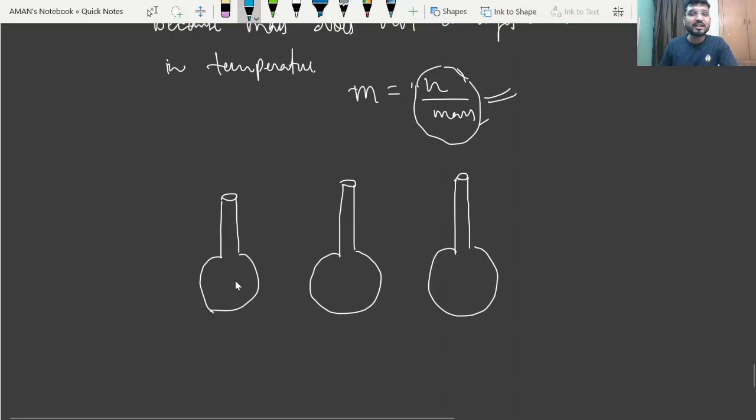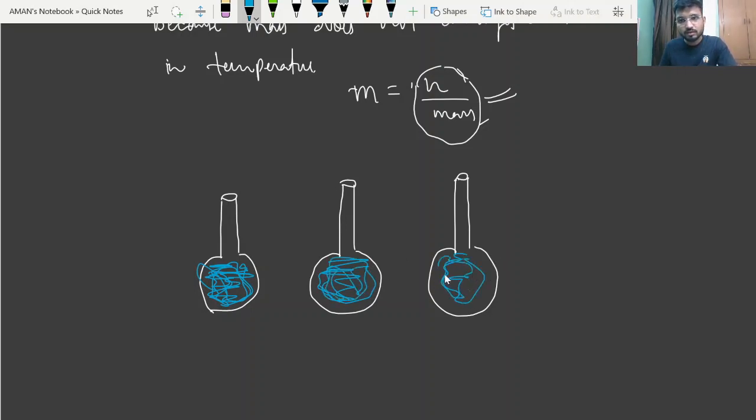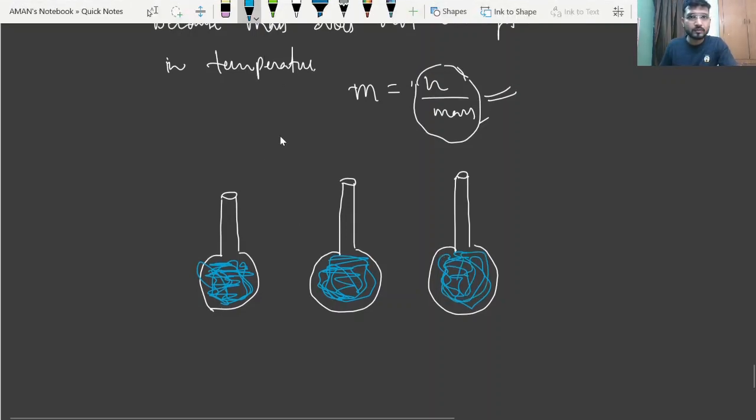Okay. So see, in all these cases I am taking water. There are three standard flasks. In this case, we are taking H2O, 1 liter H2O in all the cases, right?